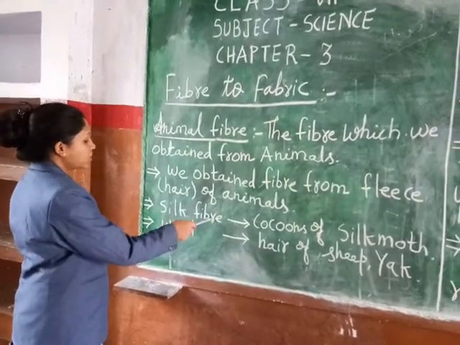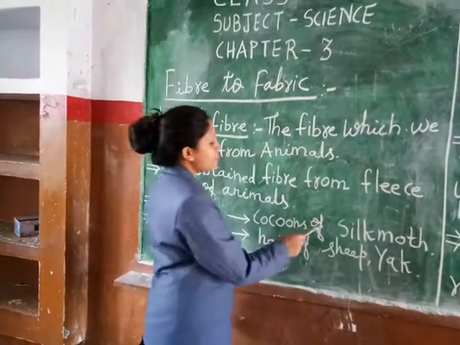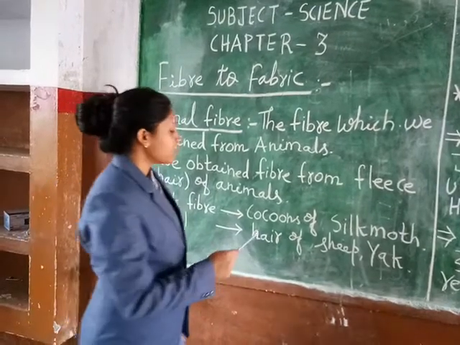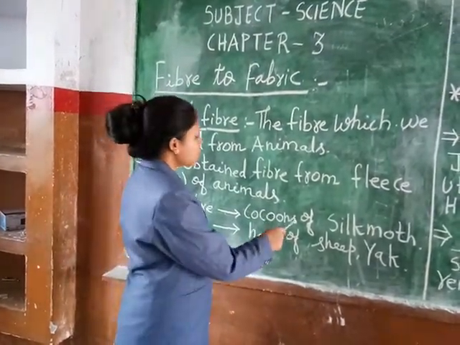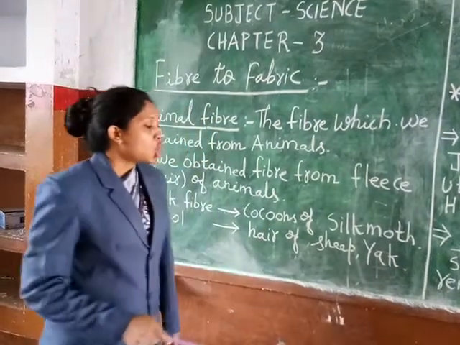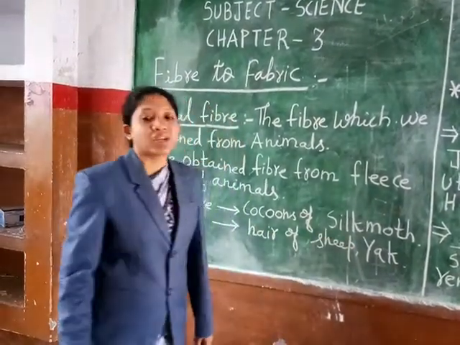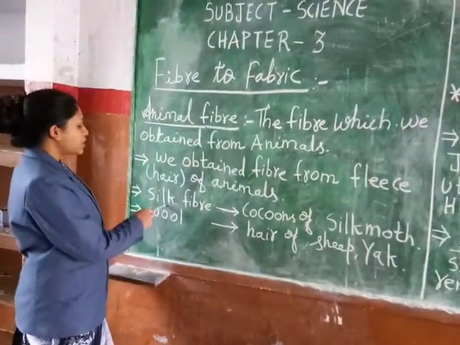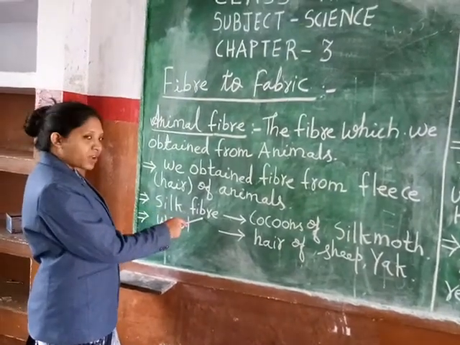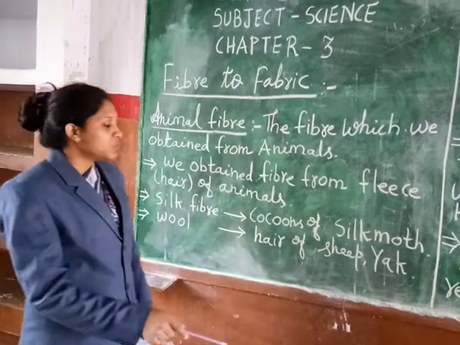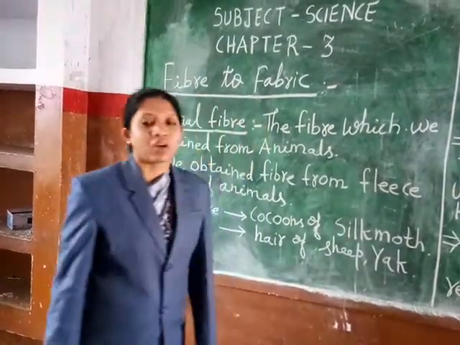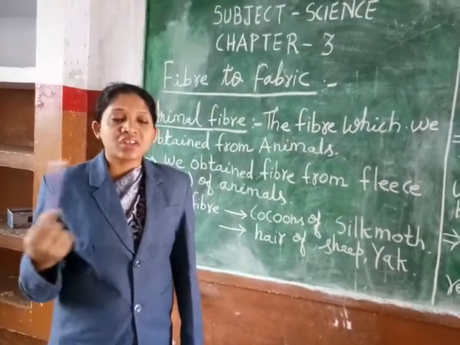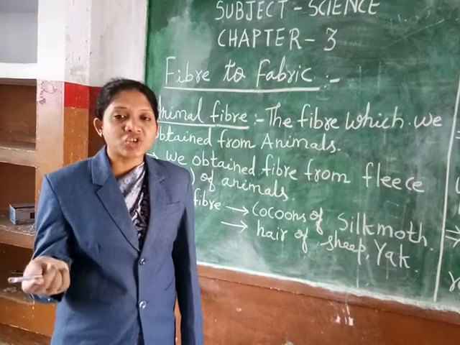Silk fiber is obtained from the cocoons of the silk moth, and these basic things we have already learned in class 6. A cocoon is made by the larva of the silk moth. The silk moth is nothing but an insect. So when we want to obtain silk, we obtain silk fiber from the silk moth. We need to rear silk moths on a large scale, because when we want to obtain silk on a large scale, we need a large number of them.